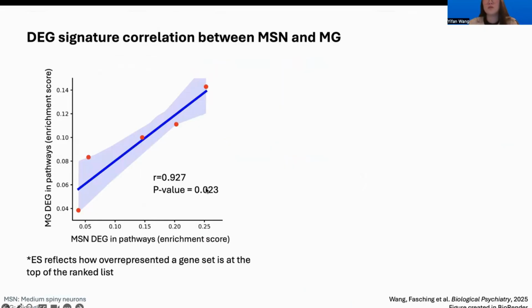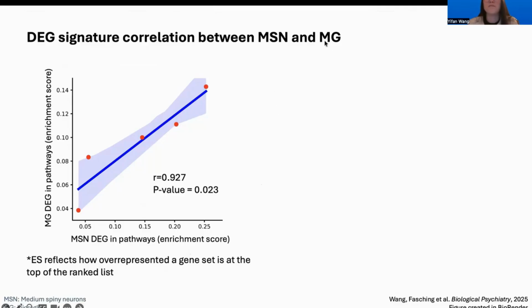So with the three different enriched signatures we observed in medium spiny neurons, interneurons, and microglia, one question that we wanted to ask is whether there was any correlation between these signatures. So we took the two major pathways. One is a medium spiny neuron mitochondrial related pathway.